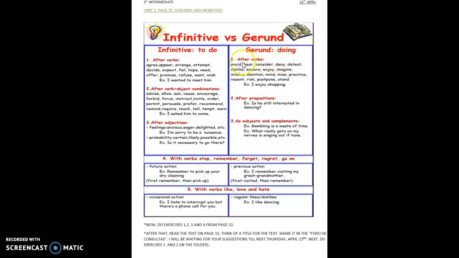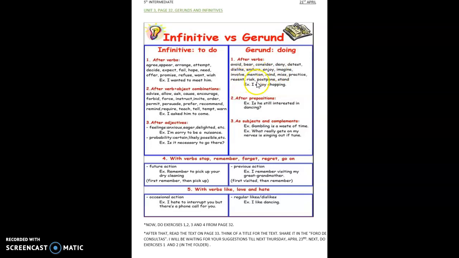The gerund, after certain verbs. Avoid. He avoided drinking too much alcohol. He considered studying engineering in the future. Imagine all the people living in a wonderful world.